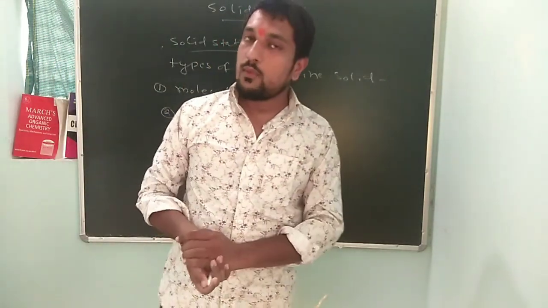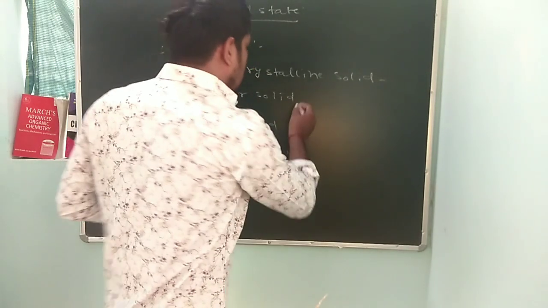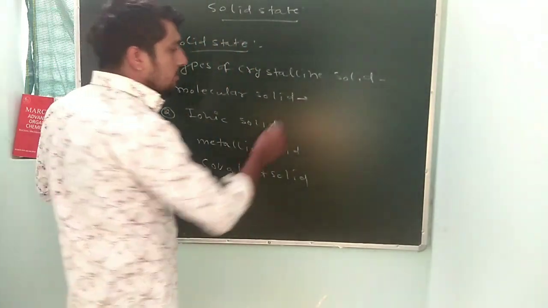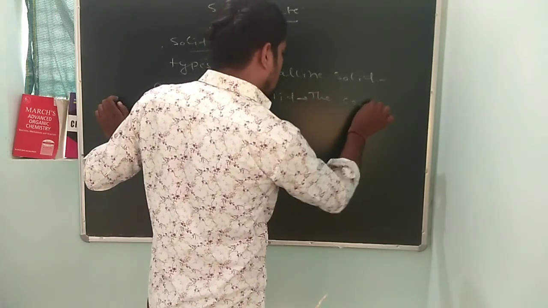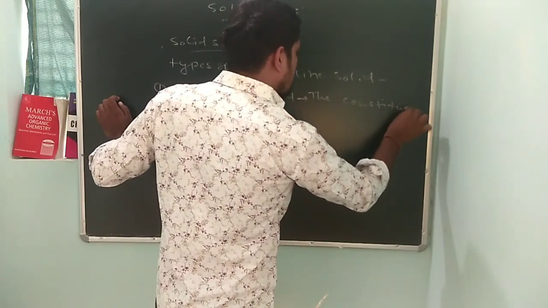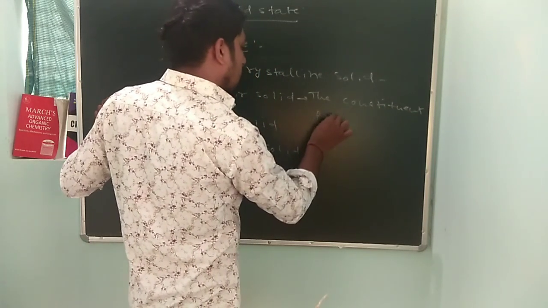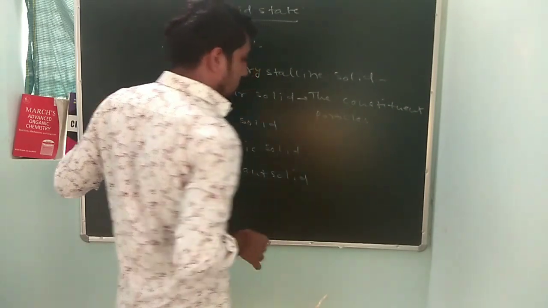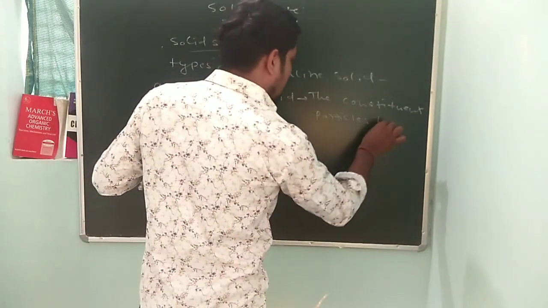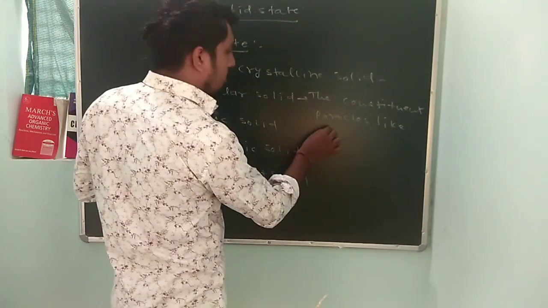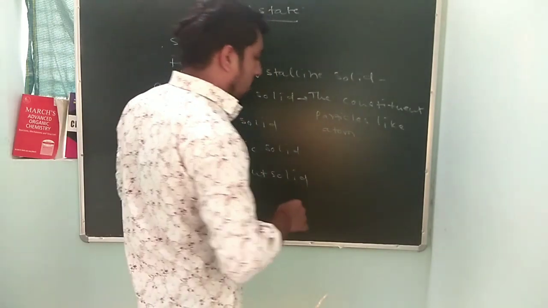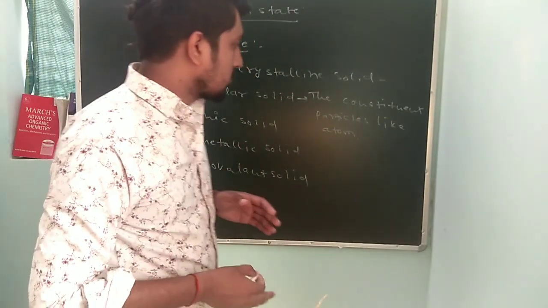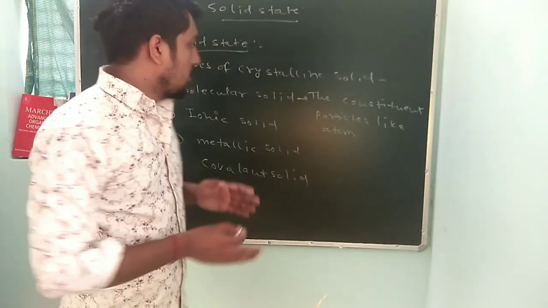What is the meaning of molecular solid? In a molecular solid, the constituent particles, like atoms and elements, are molecules.